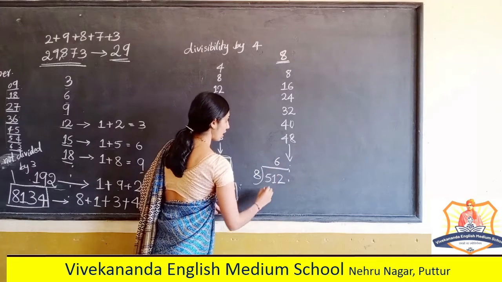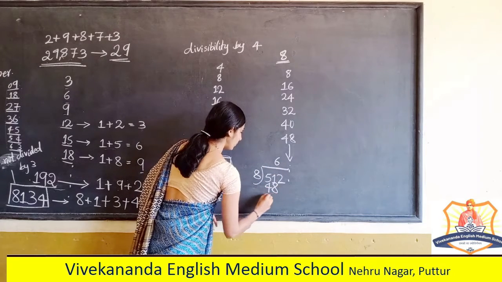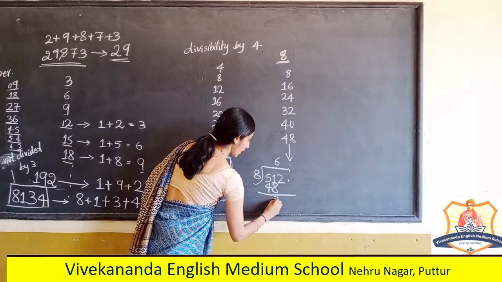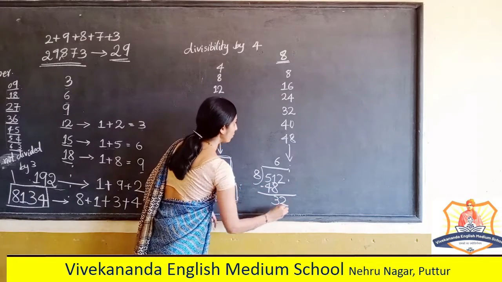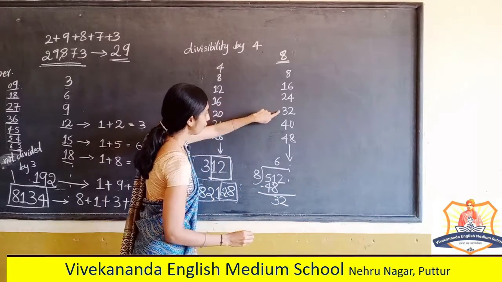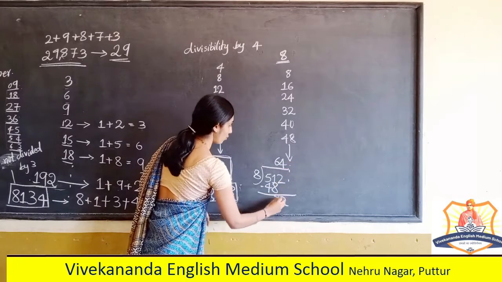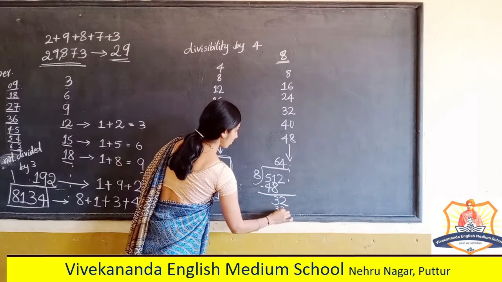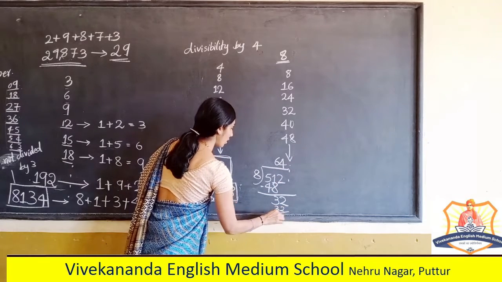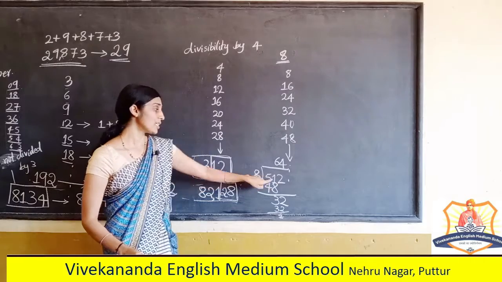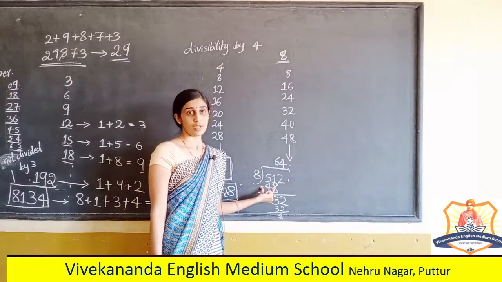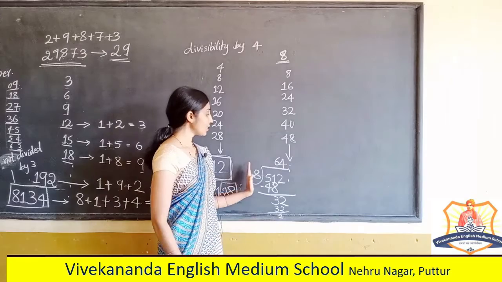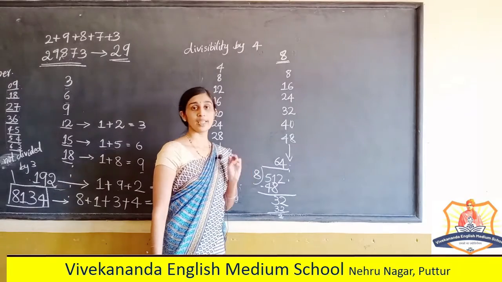6 eights are 48. Subtract: 51 minus 48 is 3. Bring down 2, it is 32. 8 fours are 32. Right? So, this number is divisible by 8. This is the actual method of division. It is like this. We should check like this up to 3-digit numbers.